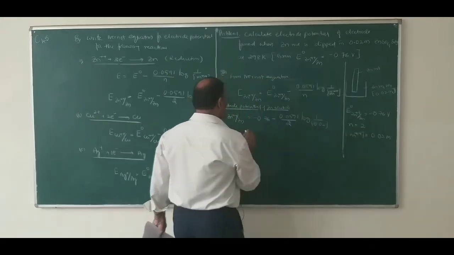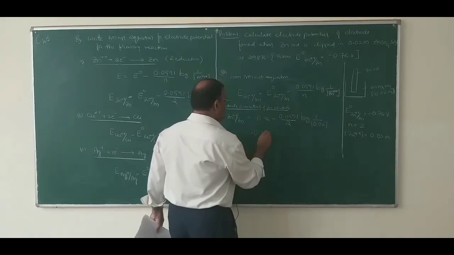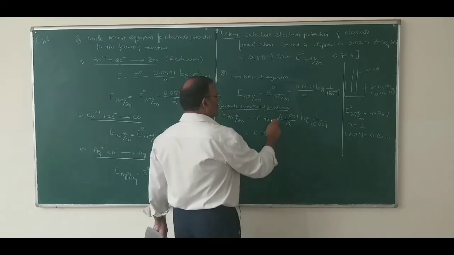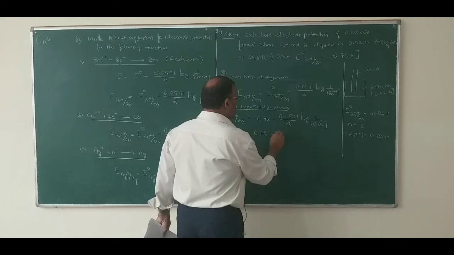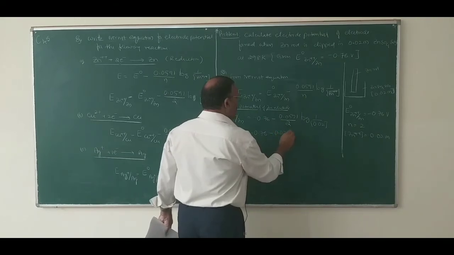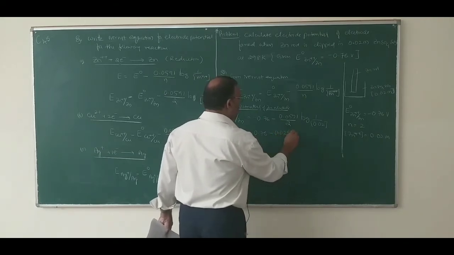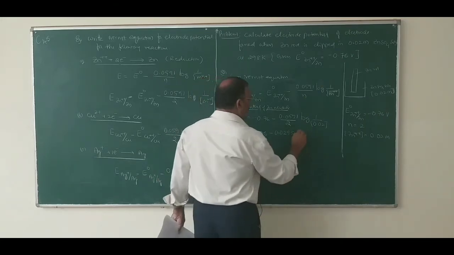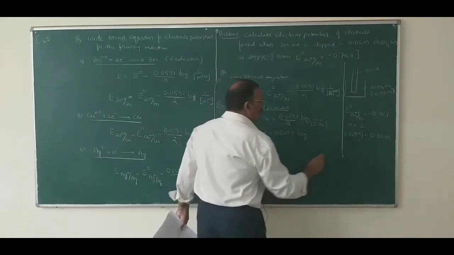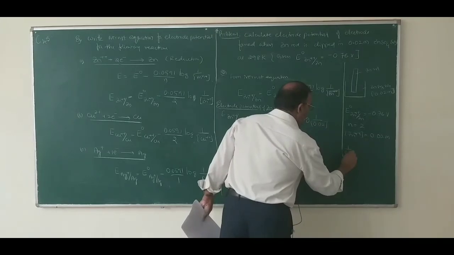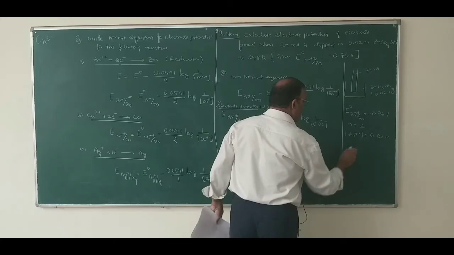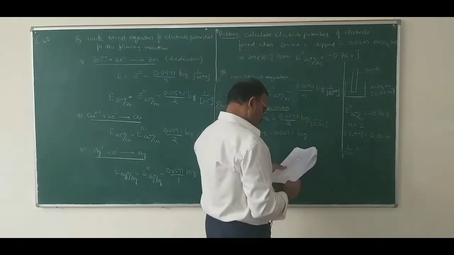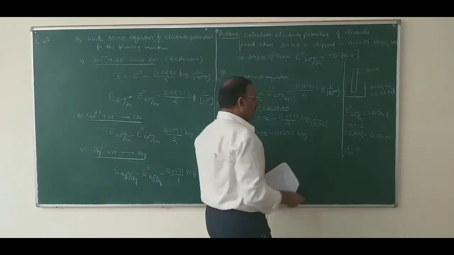This equals minus 0.76 minus 0.0591 divided by 2, that is 0.0295, log of 1 over 0.02. If you divide 1 by 0.02 using a calculator, you will get 50.